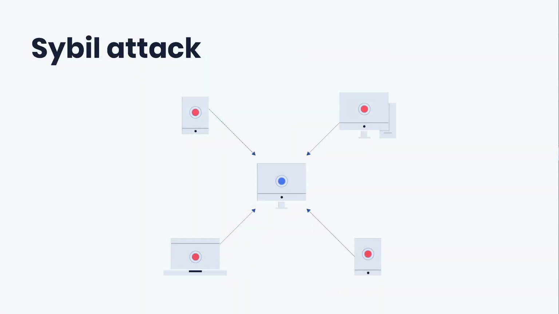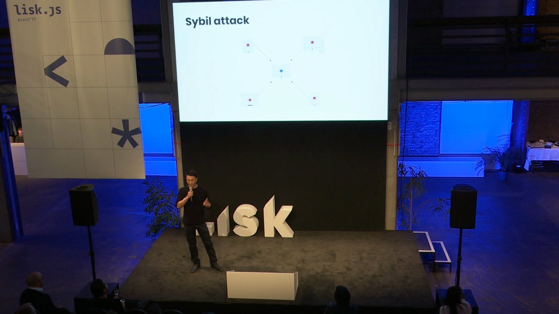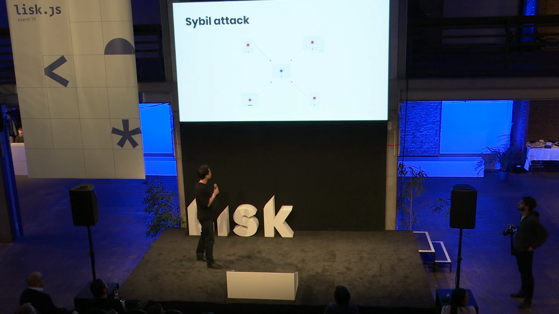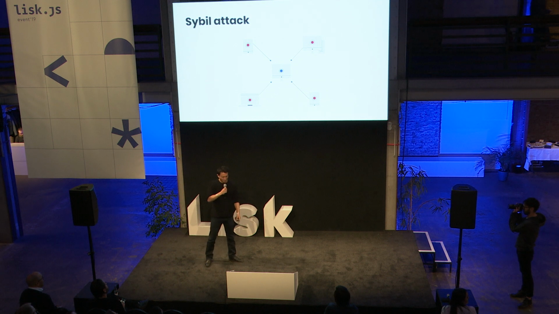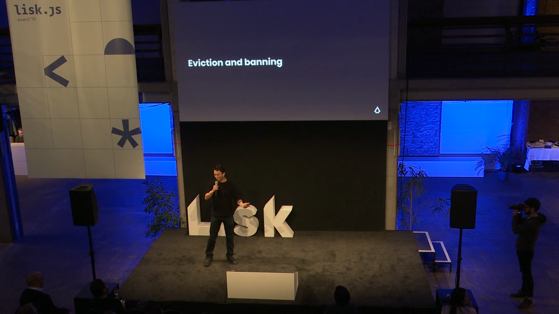So next up, we have a Sybil attack. Imagine a scenario in which an attacker might spin up, let's say, multiple nodes on Amazon Web Services. They might load those nodes with malicious code, and they might target one good node right here in the middle. And what ends up happening is all the inbound connections for that good node are monopolized by these attackers, and the good node no longer has access to legitimate data in the blockchain. So these are all things we want to avoid.